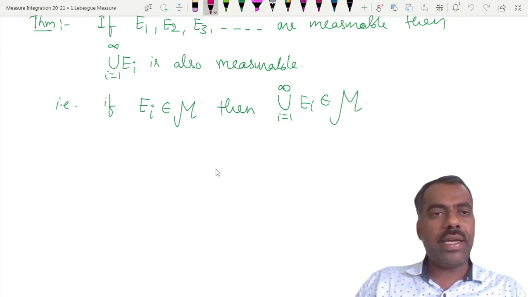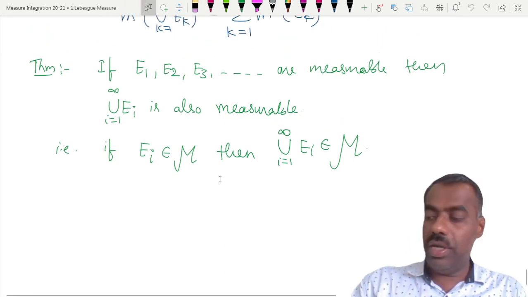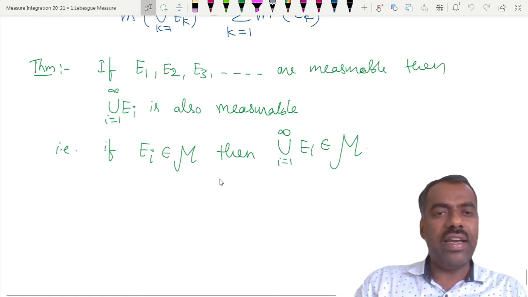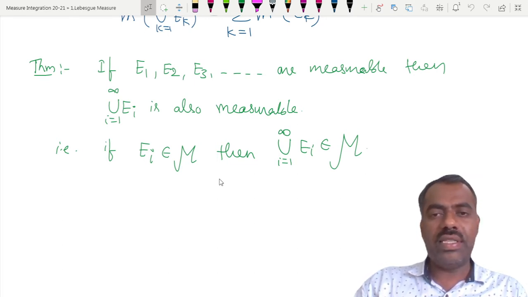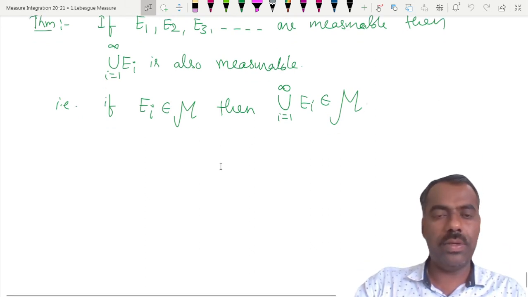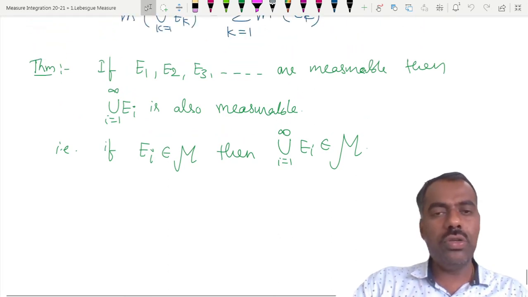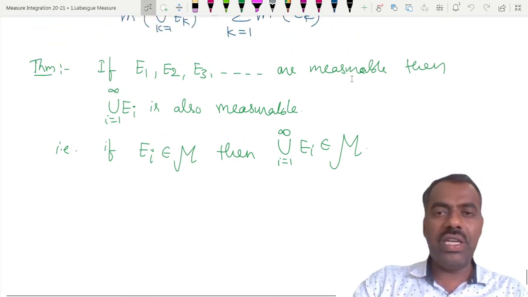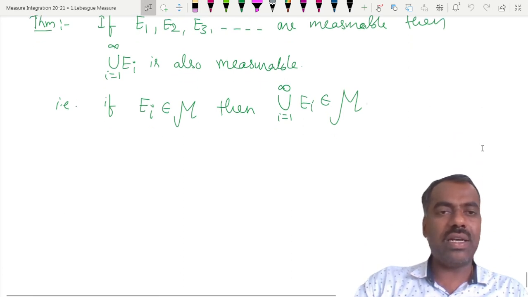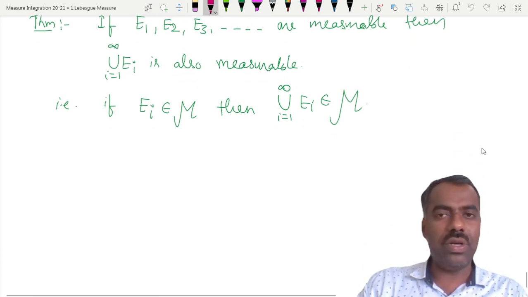So welcome back. We are going to prove that if E1, E2, ..., En is a sequence of measurable sets, then their countable union is also measurable. So how can you write this one?